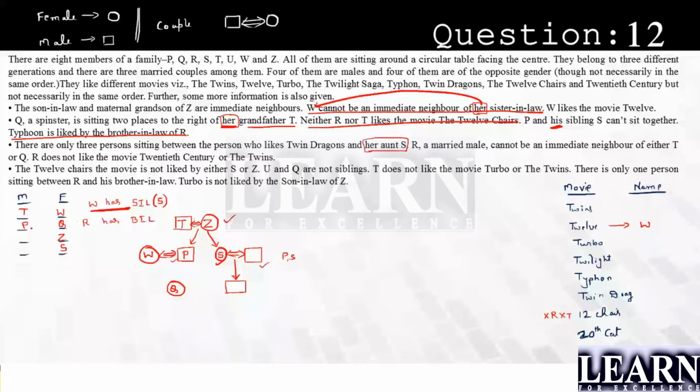Okay. Now look here, there is one person who calls S aunt. What is the possibility? It means that S has one sister and that sister has a daughter, or S has one brother and that brother has a daughter. Right? Can you see? That is nothing but the meaning of aunt. A person can be called aunt if that person's brother has a daughter or sister has a daughter. But looking at this, we have got a brother, and that brother's daughter can be Q.